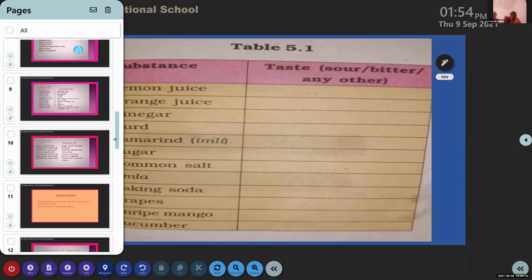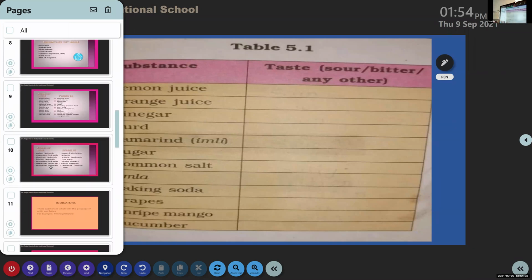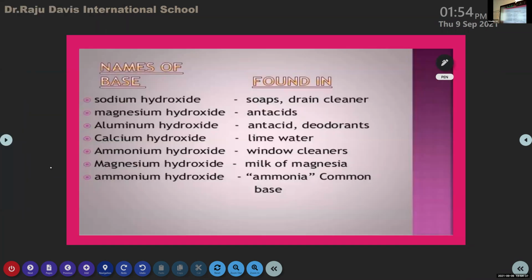Here we are going to discuss some names of bases. The first name of a base is sodium hydroxide. Sodium hydroxide. Did you copy this down in the last class? No, ma'am. Okay, write the name of base.